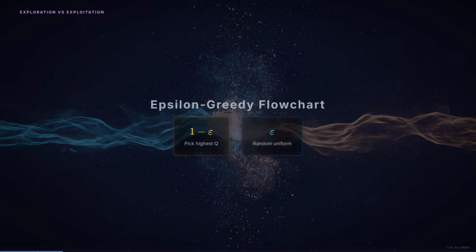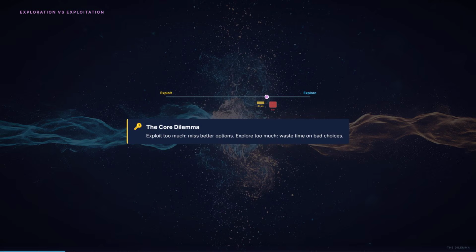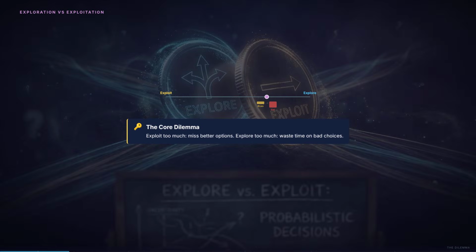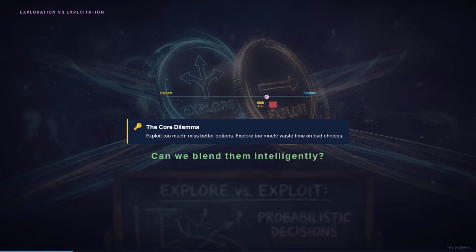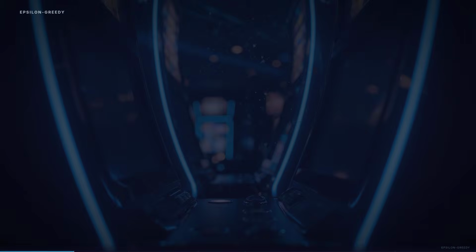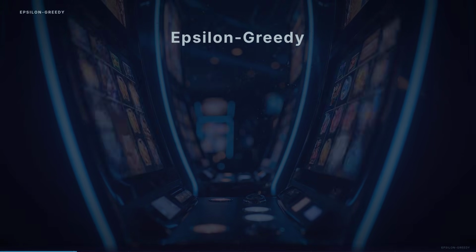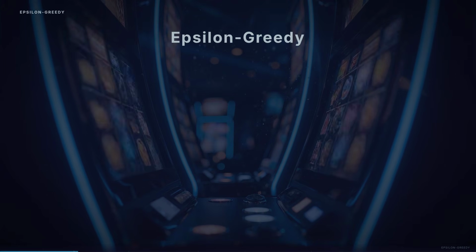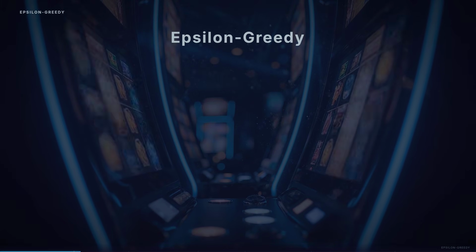The exploration-exploitation dilemma is fundamental. Exploit too much, and you miss better options. Explore too much, and you waste time on bad choices. Epsilon-greedy draws a hard line between the two. What if we could blend them more intelligently? Let's start with what we know. Epsilon-greedy is the baseline for exploration. Set epsilon to 0.1, and 10% of the time you take a random action.